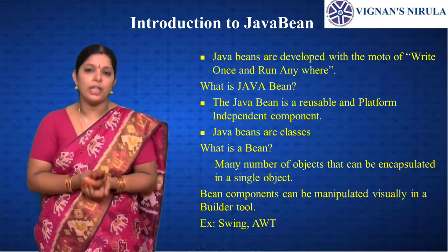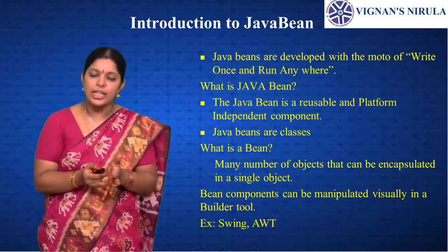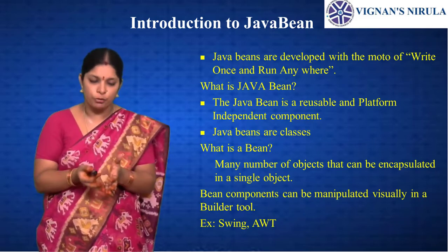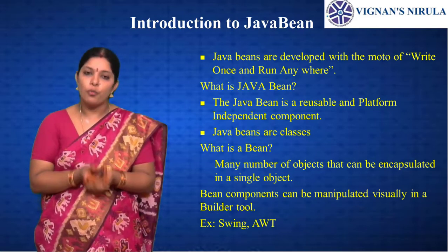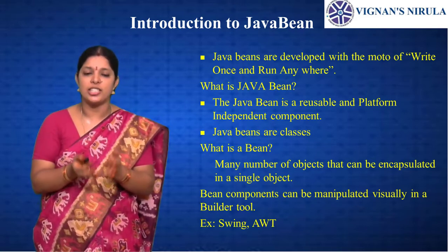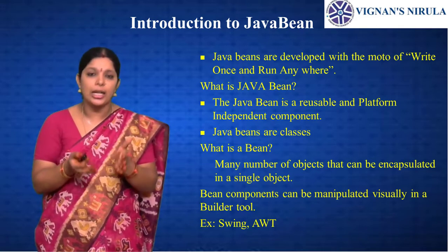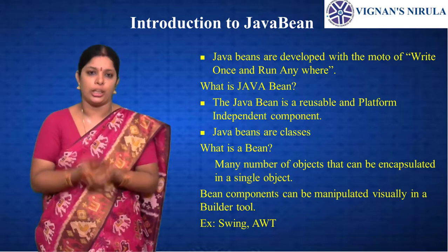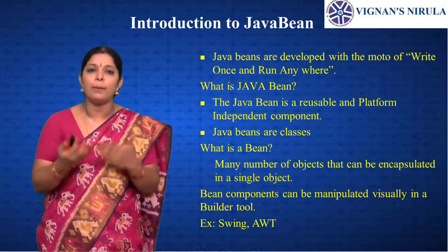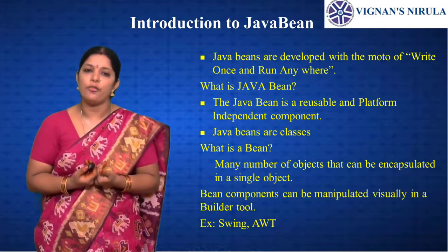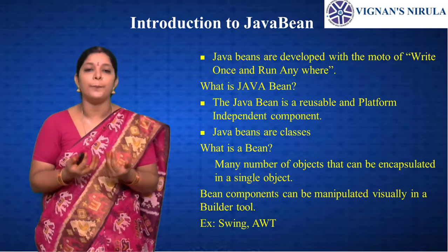Platform independence means we are creating one application. If the application has to be changed according to the platform, that is a platform dependent application. Whereas Java Beans do not change according to the platform. That means these are platform independent. So what is a bean? A bean is a reusable and platform independent component, and these components can be manipulated by using builder tools.